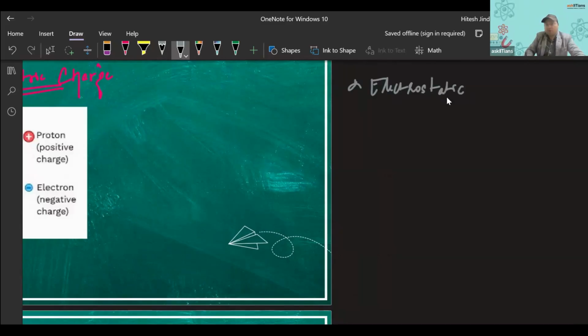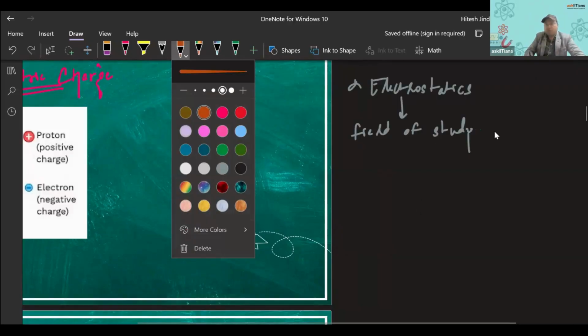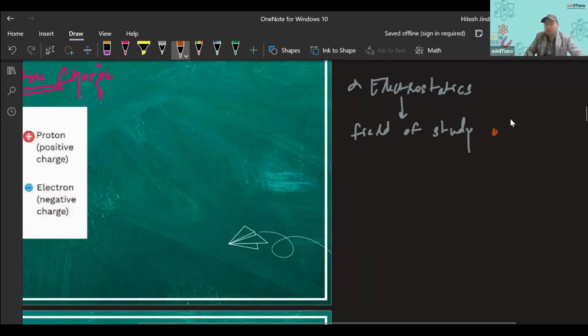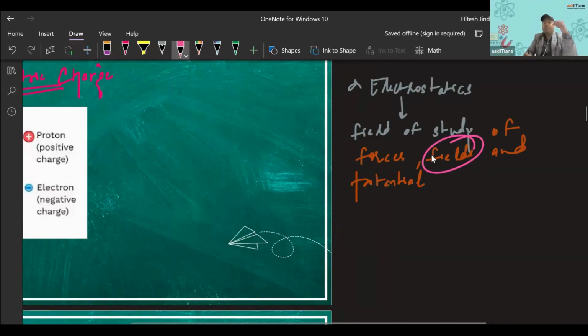It is a field of study, the study of forces, study of fields, and potentials. In our 11th grade, we learnt about this concept of field in the form of gravitational field.